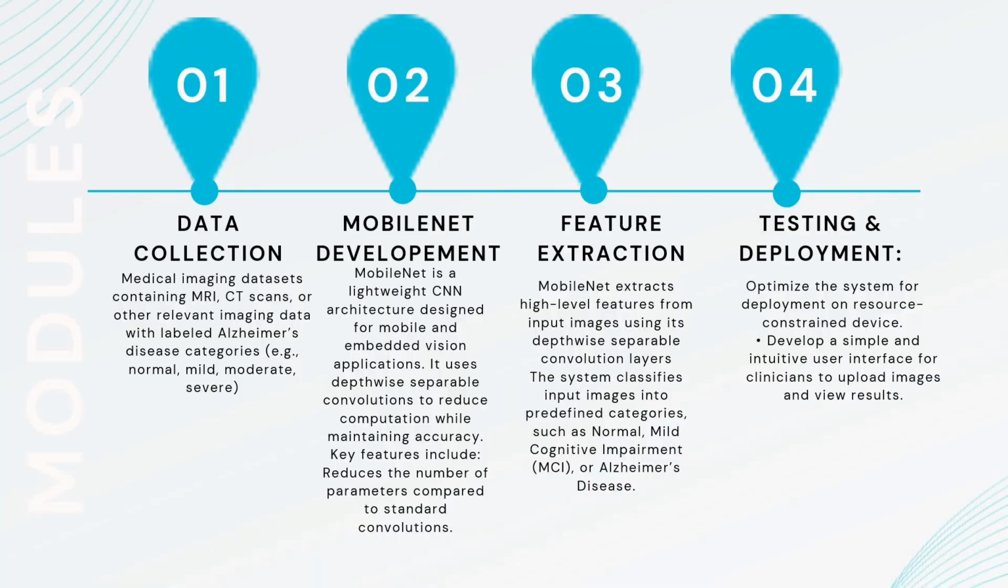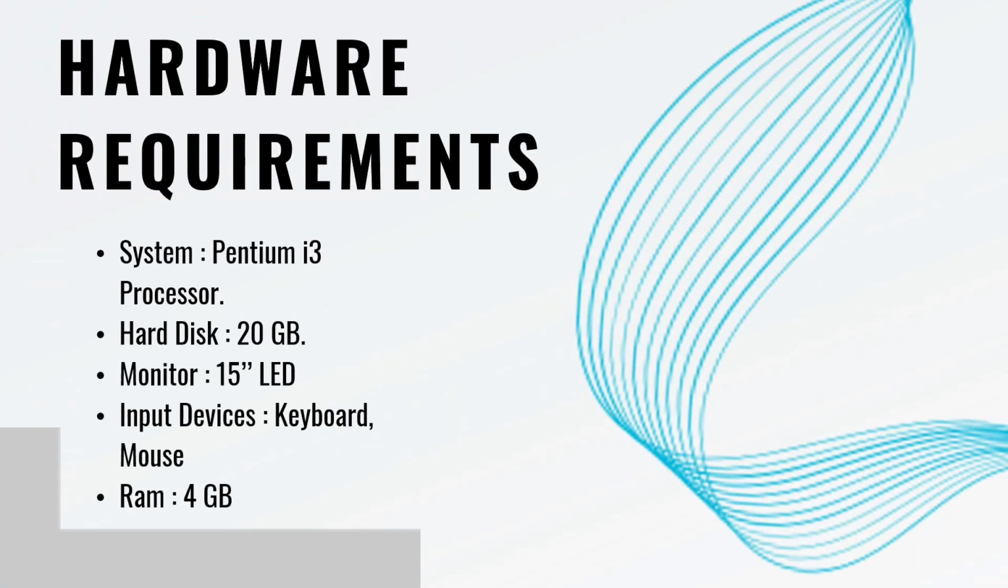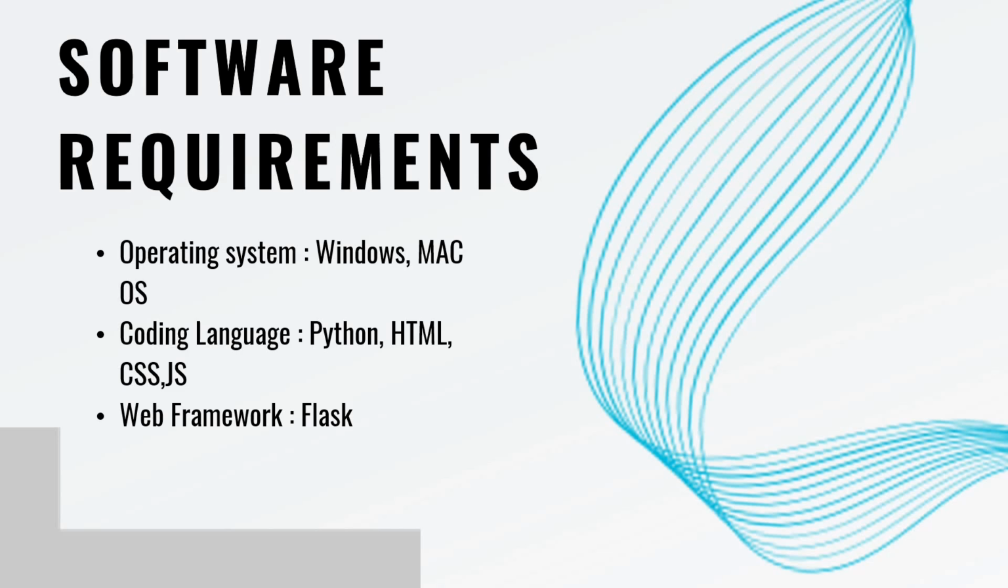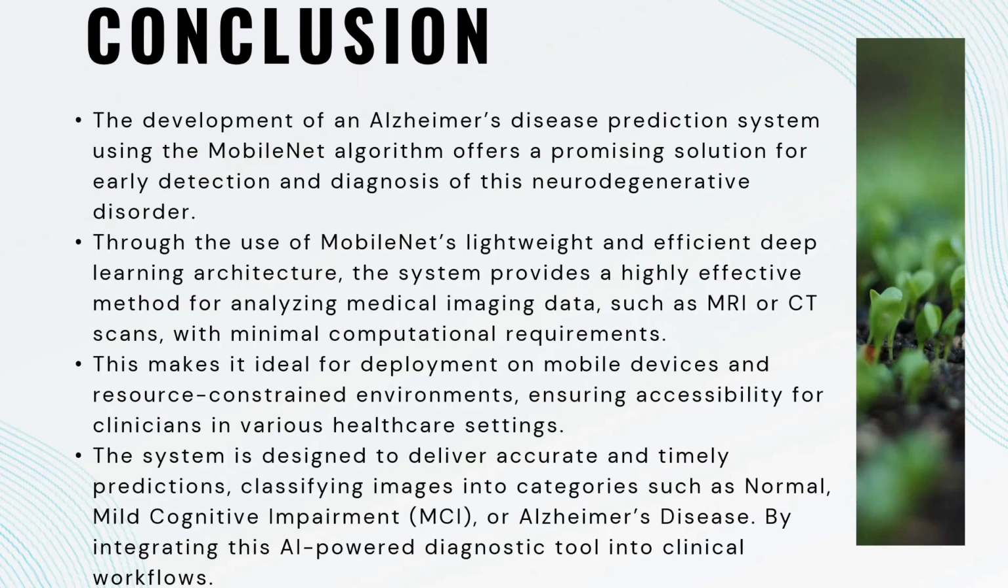So these are the modules and steps involved in this project. The first step is data collection, then Mobilenet development for feature extraction, then testing and deployment. This part was already explained in the architecture itself. The important point is that here we are using the MCI Alzheimer disease dataset. Hardware requirement: you need a minimum i3 processor system, 20 GB of hard disk space is enough to run the project, and 4 GB of RAM. Software requirement: we need Python Anaconda Navigator. The languages used are Python, HTML, CSS, JavaScript. This is a Flask based web application project, which can be run on Windows as well as Mac.